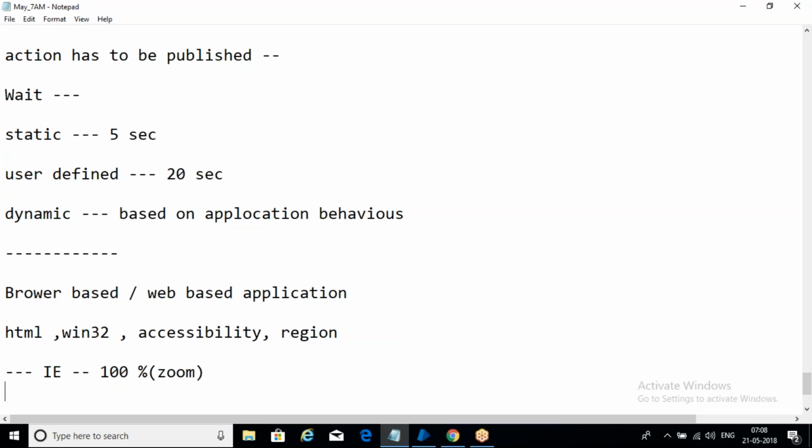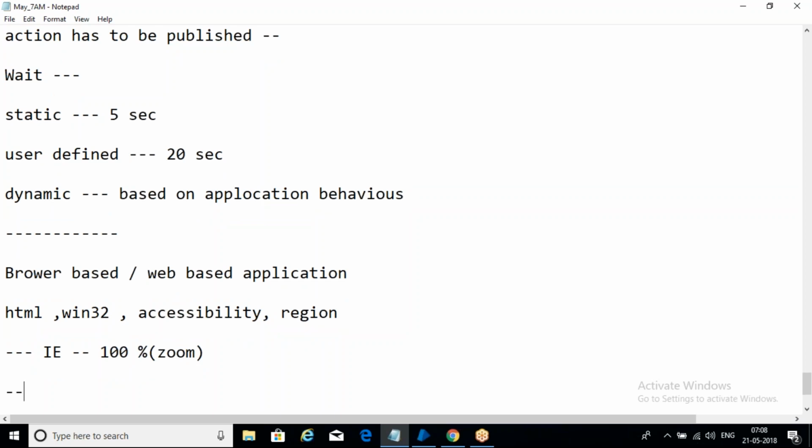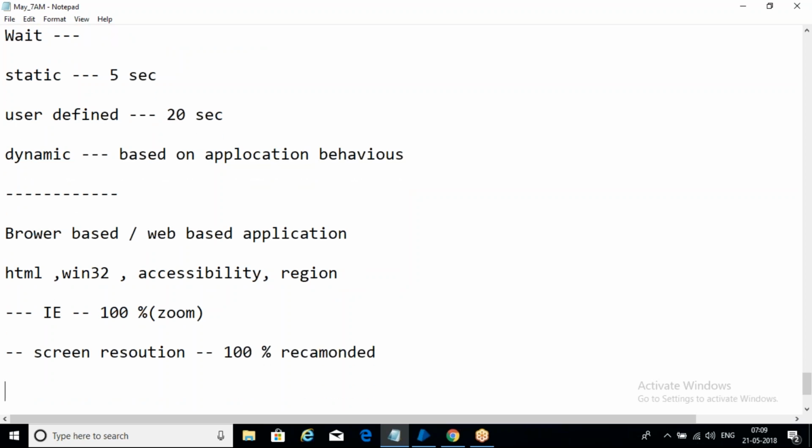And always cross check your screen resolution also. It should be 100% or recommended. Always you have to cross check this when you are working with a browser based application or web based application.